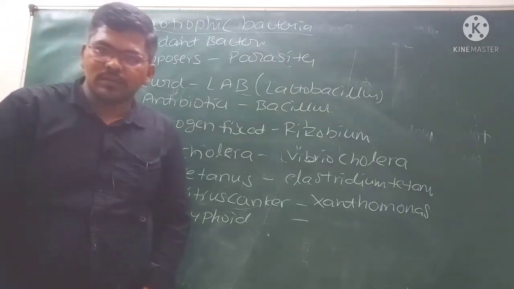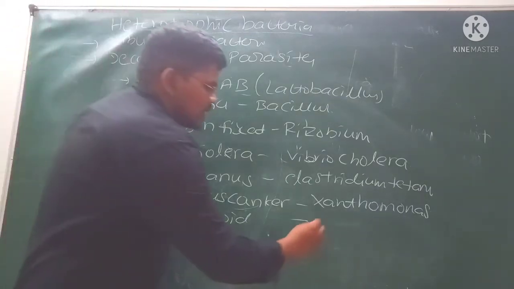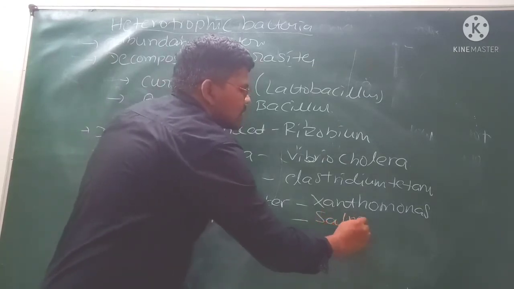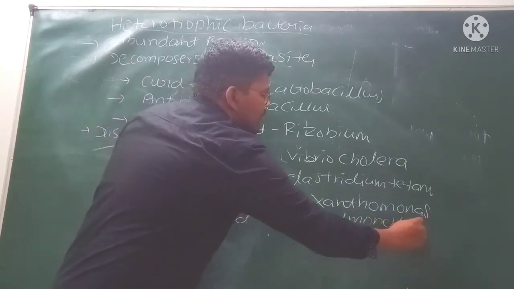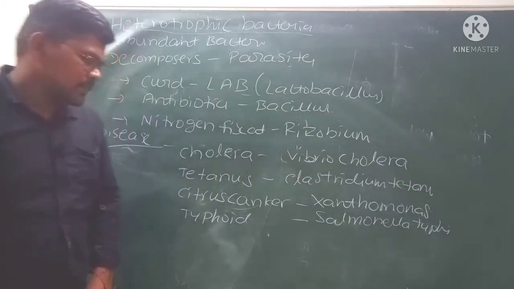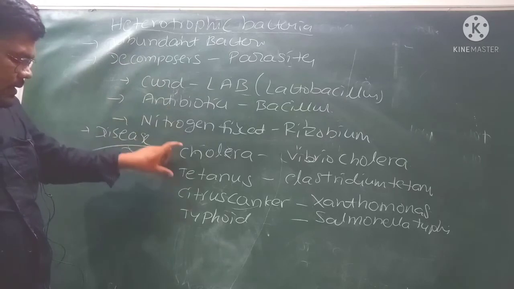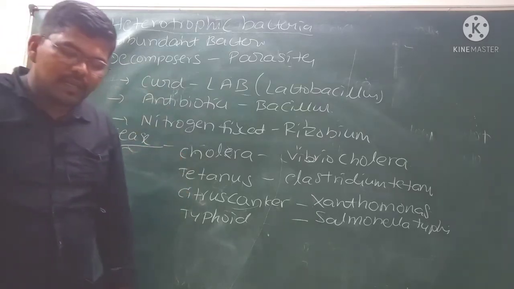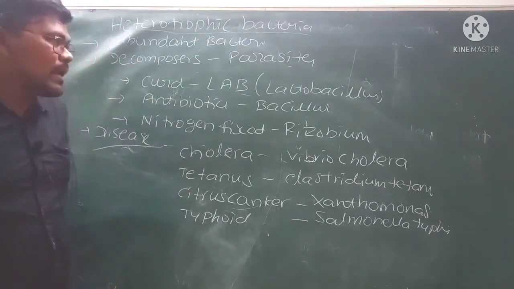Typhoid is also a bacterial disease which occurs in human beings, that is caused by the bacteria called Salmonella typhi. That is about the different types of bacteria. Those cause diseases in both plants and animals.